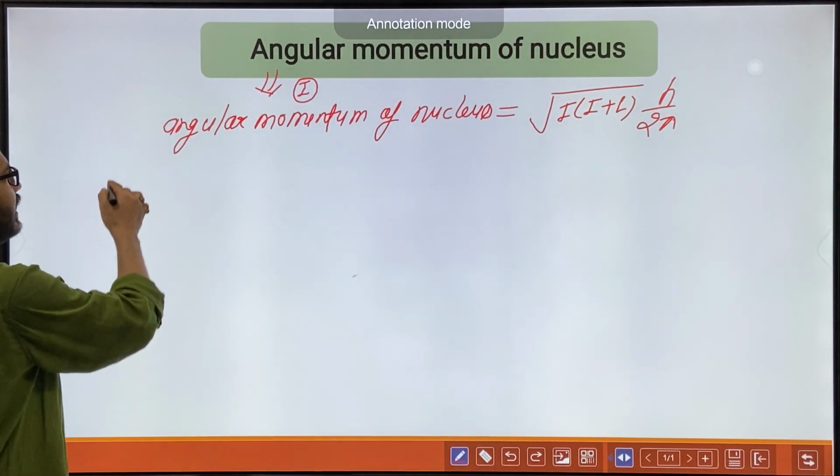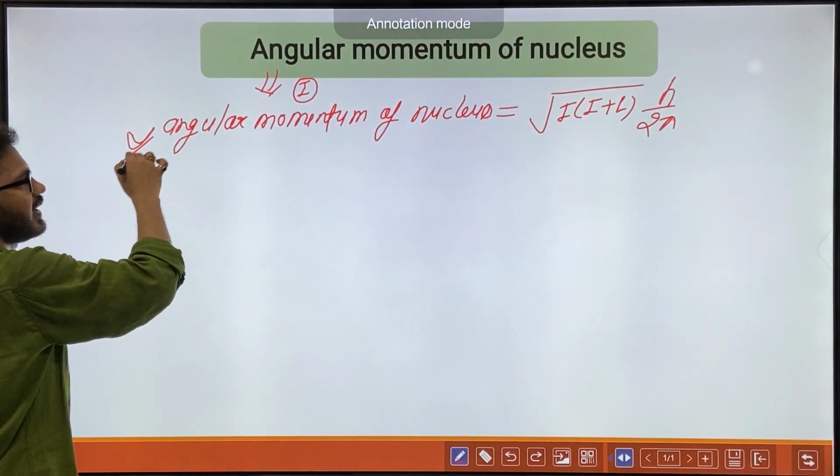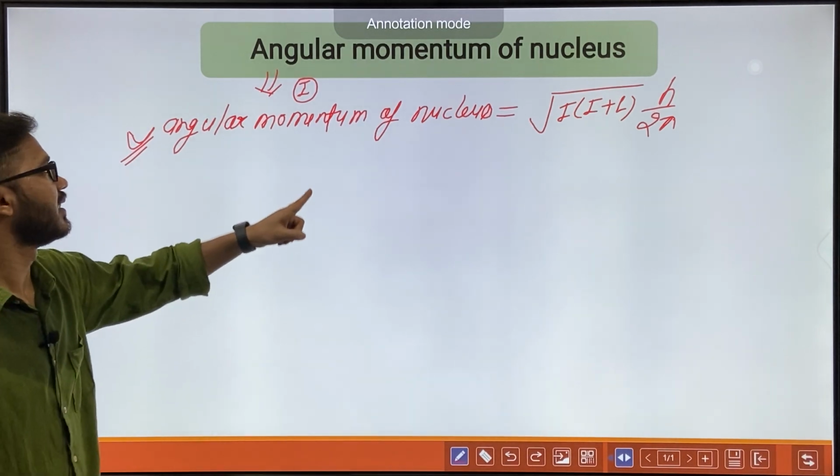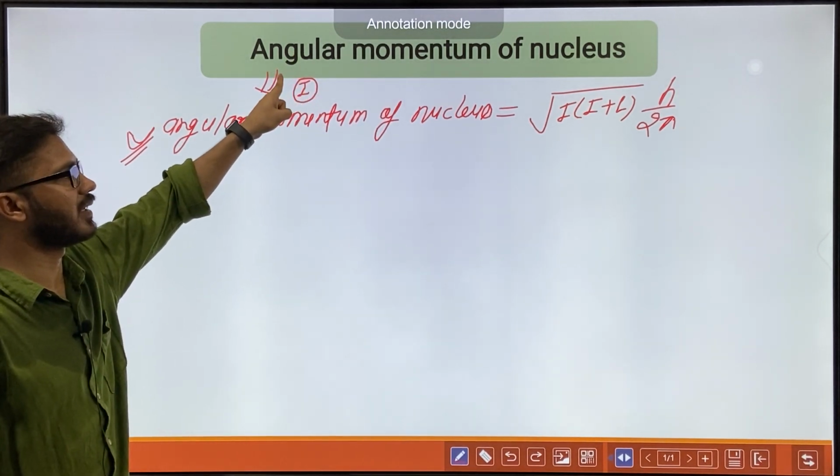This is the angular momentum of a nucleus whose total spin quantum number value is I.